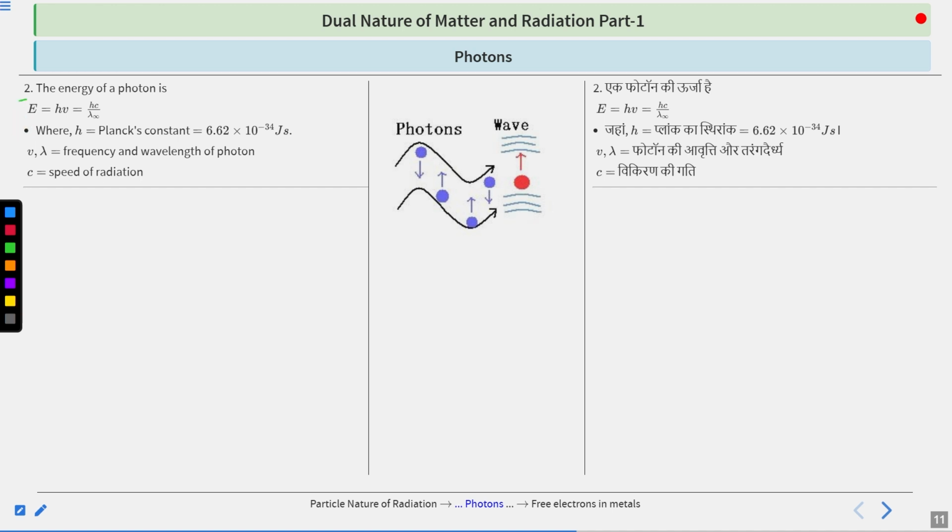So just remember, this is the energy of a photon, E equals hν equals hc by lambda. Just remember which symbol is representing what. That is important. So h represents Planck's constant, which has a value of 6.62 into 10 power minus 34 joule second. ν and lambda equal the frequency and wavelength of the photon, and c equals the speed of radiation, at what speed the radiation is going.